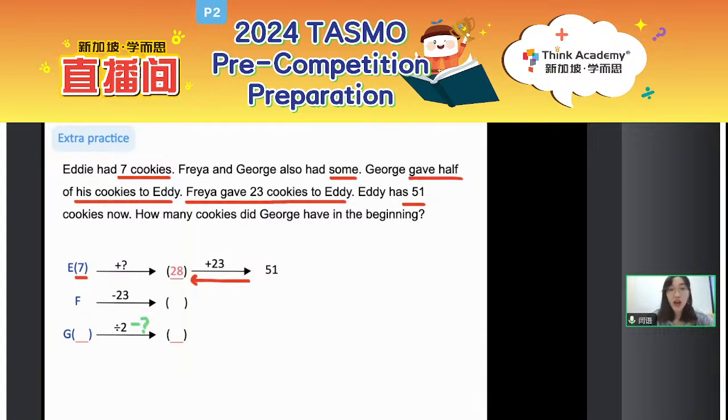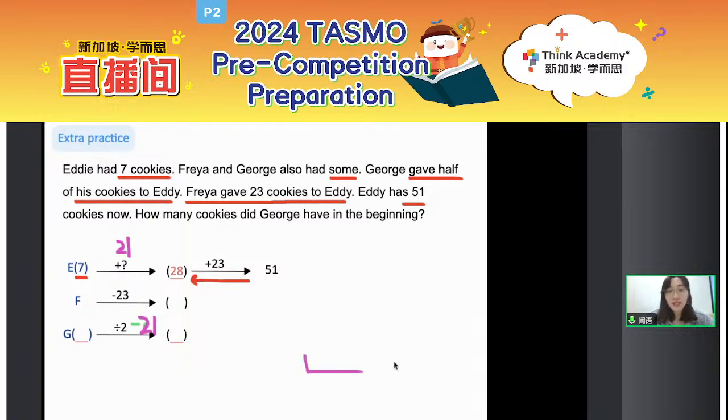Okay, so here, what should we do? And then what should we do? Some students got stuck here, right? So now you see, from 7 to 28, what is the value of the question mark? That is 21. So for the question mark here, I can also turn that into 21. Now you can see that divided by 2 is actually equal to minus 21.